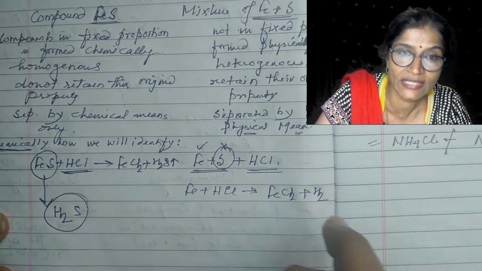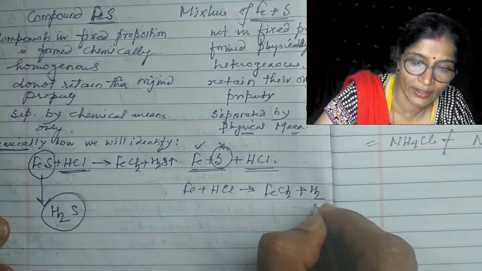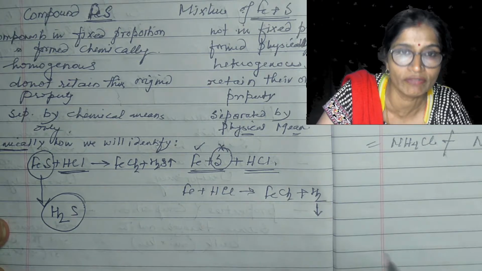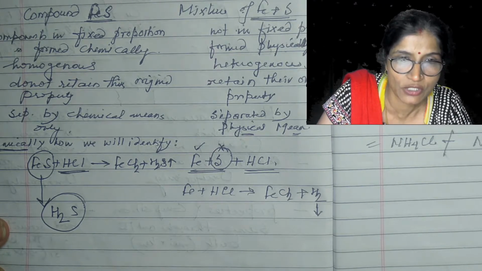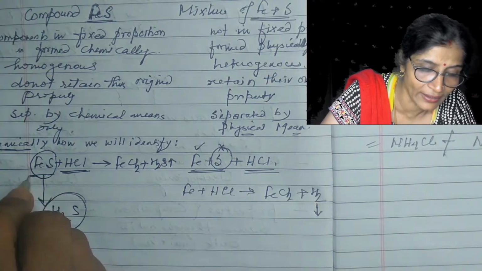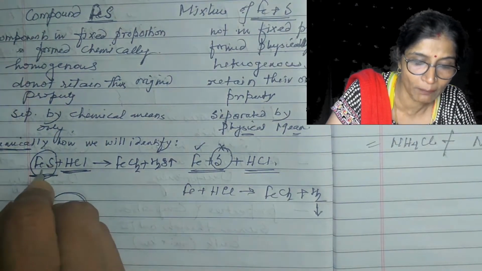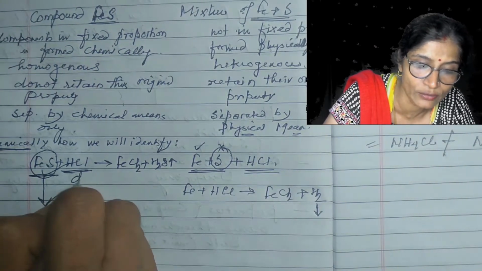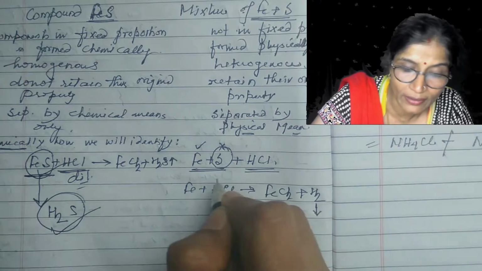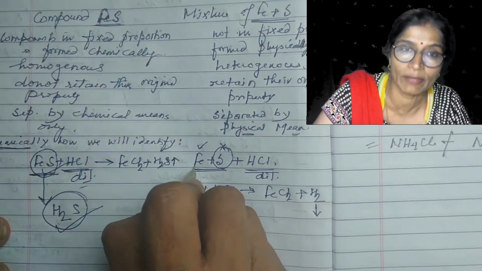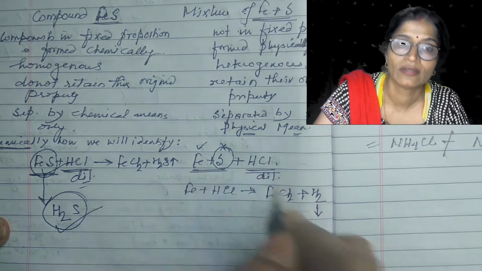If I bring a matchstick near it, it will burn with a pale blue flame and a pop sound. So it means the gas is hydrogen. So in the case of iron sulfide, which is a compound, the gas evolved is H2S when it is treated with dilute HCl. And when this dilute HCl is added to a mixture of iron and sulfur, then what will happen?